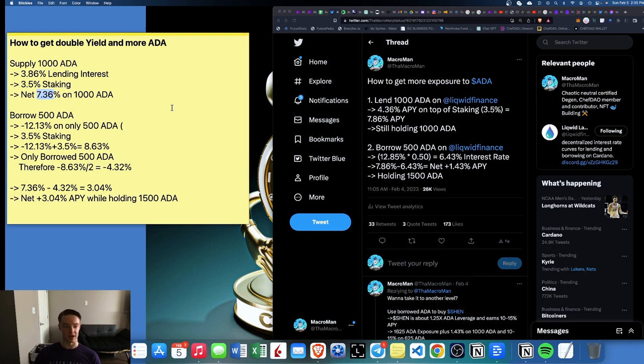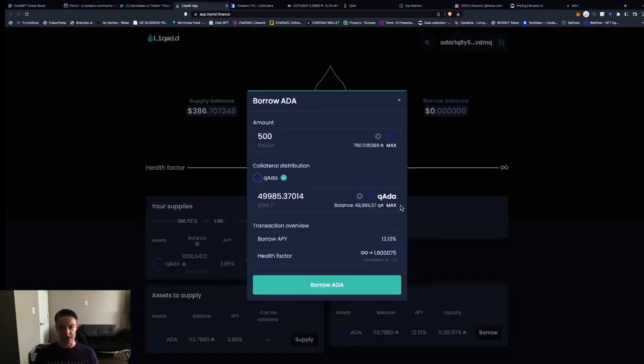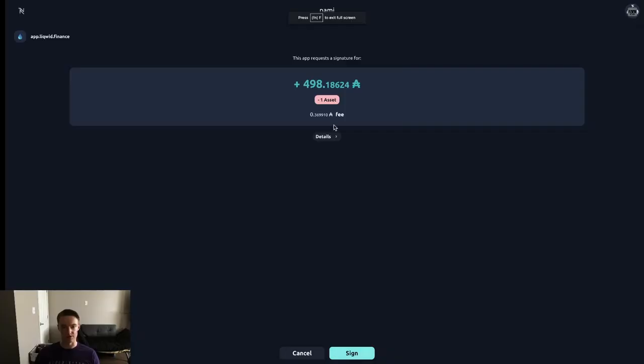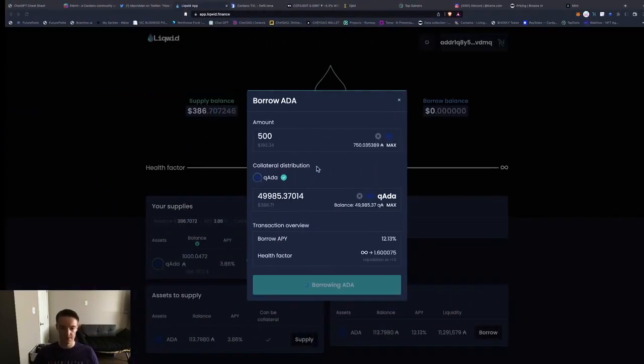But we can do more than that. We can also borrow ADA and still have a positive interest rate. So let me try it and see how it goes. We're going to borrow 500 ADA. I'm putting up all of my qADA as collateral. We got a 1.6 health factor, which is kind of close to 1, but I'm just going to do this for this example. Okay, so now I'm going to get 500 ADA, just a little bit less because of fees.